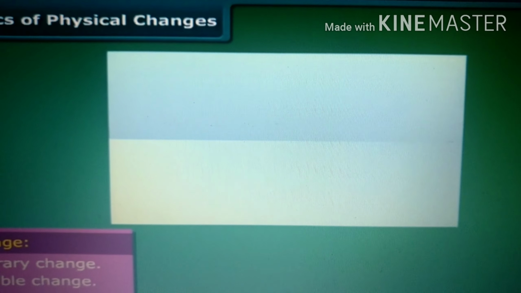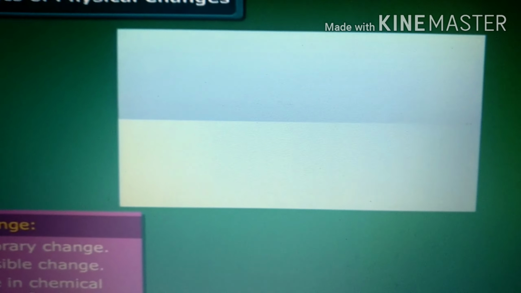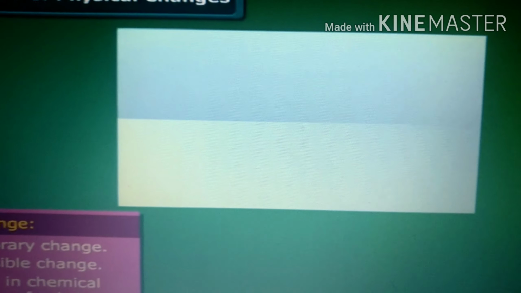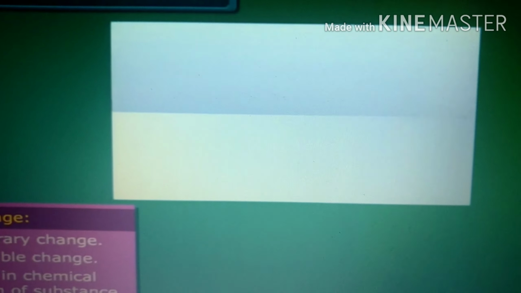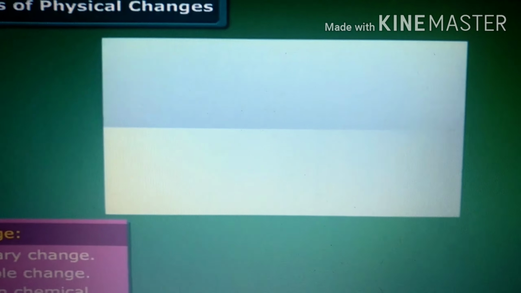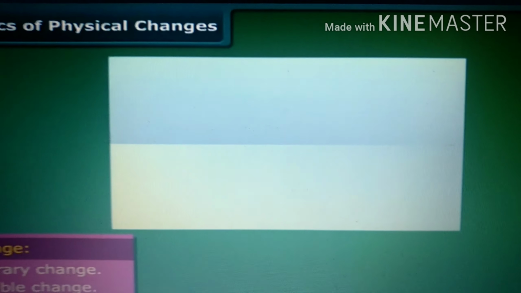Now, can we reverse this change here? Yes, we can reverse it. For example, just now we had folded it into the shape of an aeroplane. Now we are bringing it back to its original form. So all the physical changes are reversible changes. We can clearly say that they are temporary changes. Why? Because they are coming back to their original place, original forms. As they are coming back to their original forms, they are also called temporary change or reversible change.